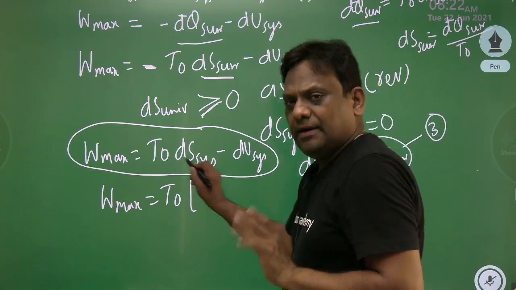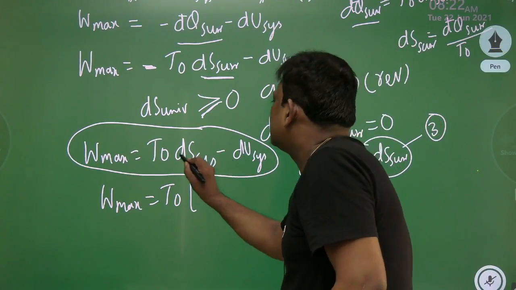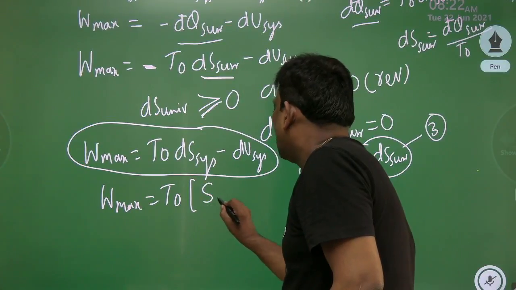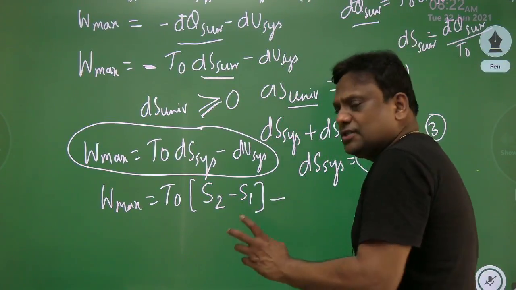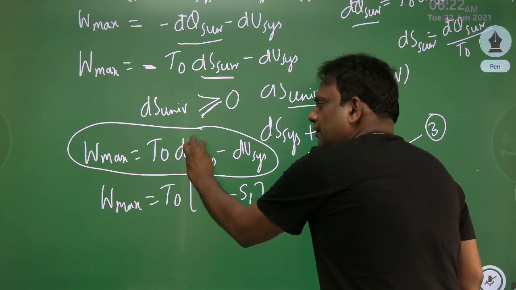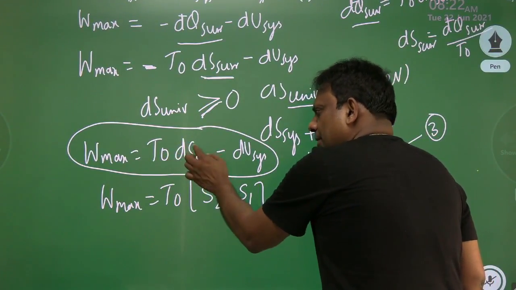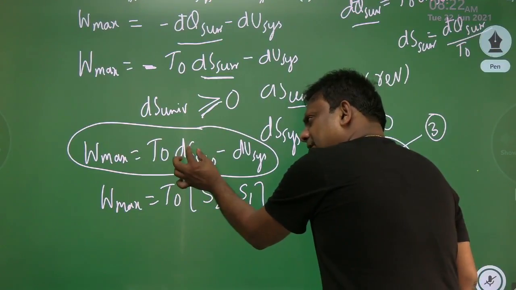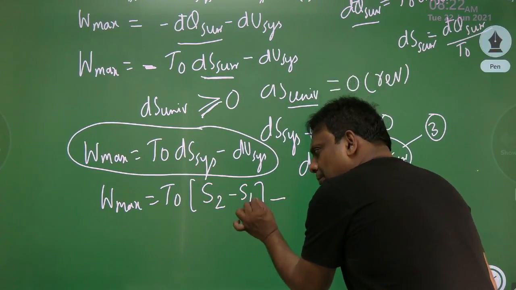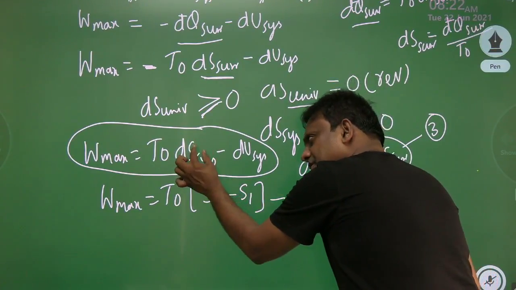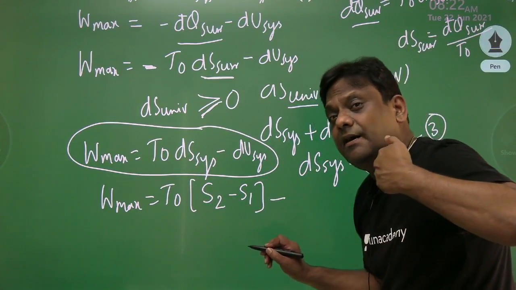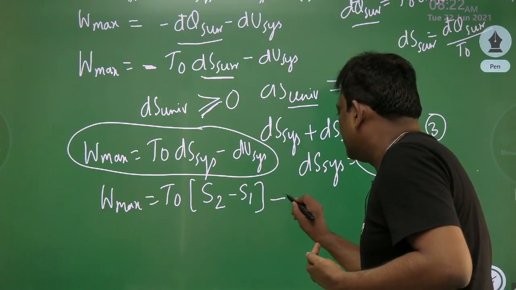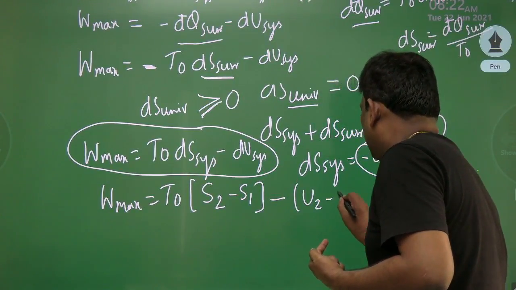So this is my fundamental equation. एक बार देखो, what is system entropy change? Change is always final minus initial. Because this change has nothing to do with path, because entropy is a property. So for a property, the change depends only on endpoints. My initial point is 1, final point is 2. So the ds of system is s2 minus s1, minus du. Again, internal energy is a property. So if you want change in property, it is u2 minus u1.